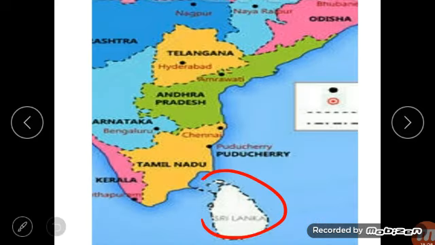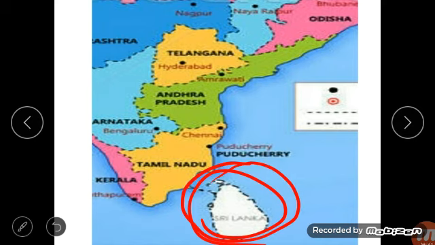Here is your Sri Lanka. Sri Lanka is an island country. The country has one main island and many smaller islands. Why island? Because it is surrounded by water from all sides. Here the Maldives are located. Andaman and Nicobar is also located here. So these small islands are located near Sri Lanka.